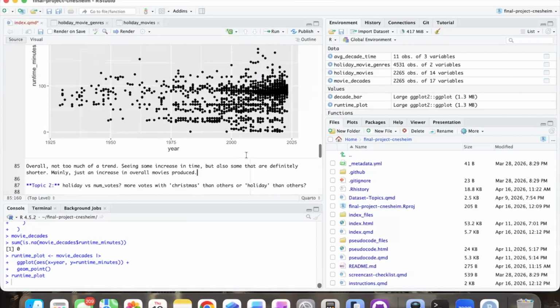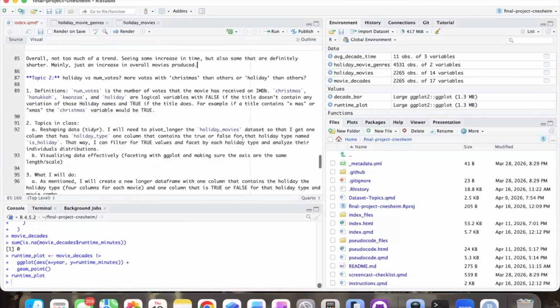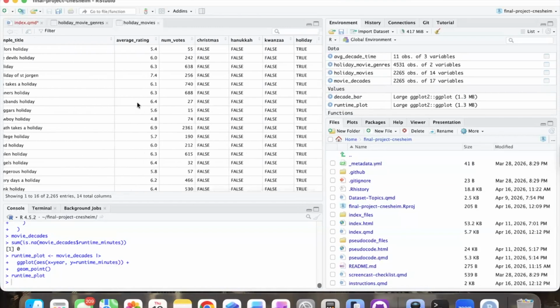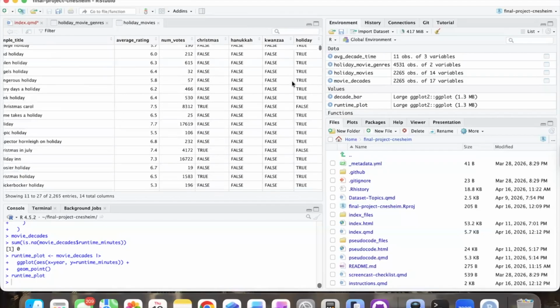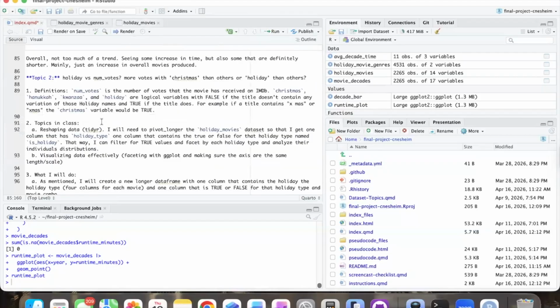So now let's see. Okay, we see runtime minutes, not really a trend, but I wonder if certain holidays have certain engagements. As we saw in this movies data, there's a bunch of columns like: does the title contain Christmas? Does it contain Hanukkah? Does it contain Kwanzaa? Or just anything about holiday? And the Tidy Tuesday thing said any version of Christmas, so like Xmas with a space, without a space, with a hyphen, whatever. So it tries to capture it all.